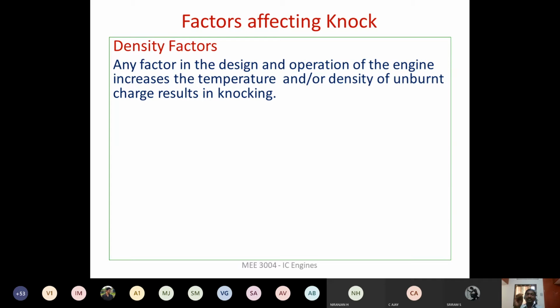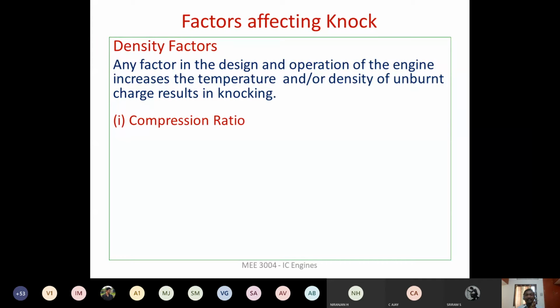Or any design or operation parameter that directly increases the density of the air fuel mixture, then knocking will happen. If the density or the temperature of the air fuel mixture increases because of any of the parameters of the engine while operating or during the design, then that will lead to knocking. So density has to be maintained properly, it should not increase.